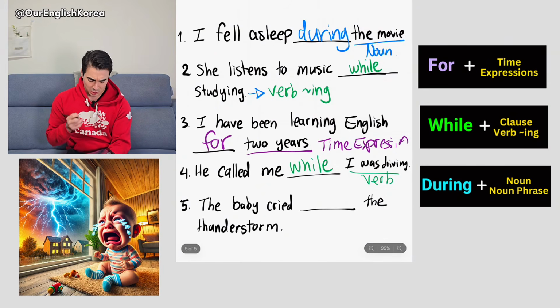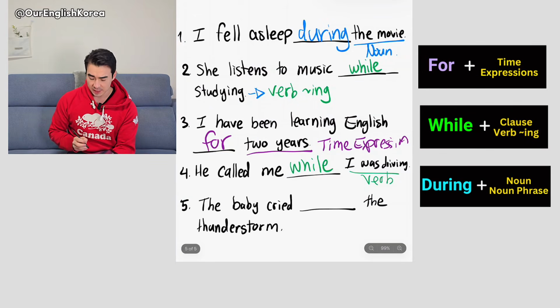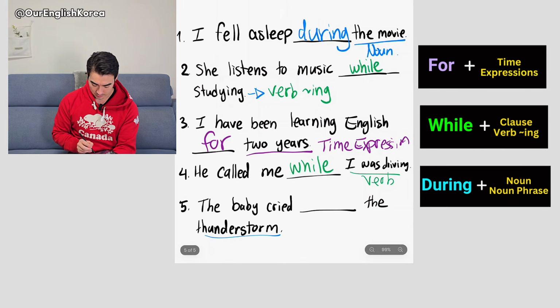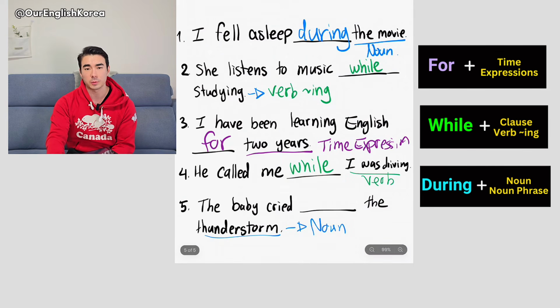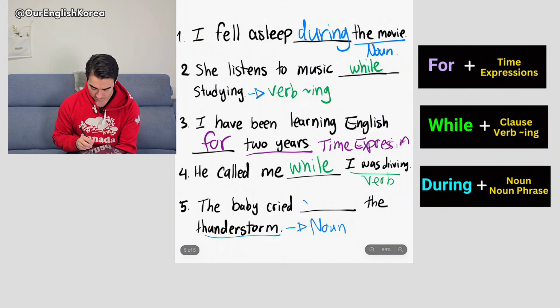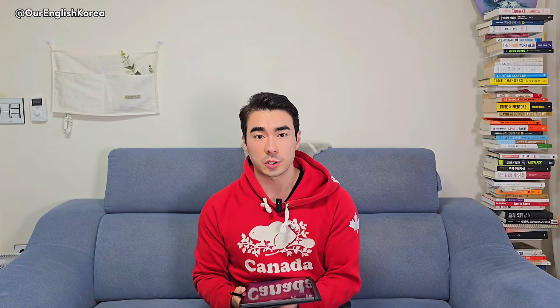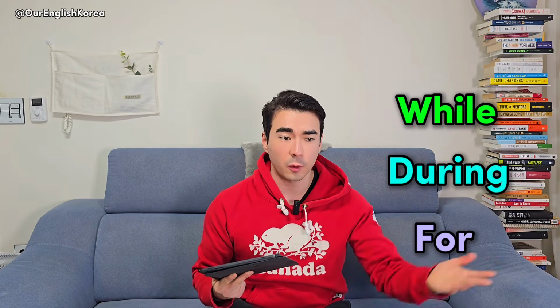Now, finally, for number 5. The baby cried the thunderstorm. Thunderstorm. Right? It's actually a noun. Now, if it's a noun, that means we need to use during, right? After the word during, we have to follow it with a noun. Now you understand the difference between while, during, and for. Got it?